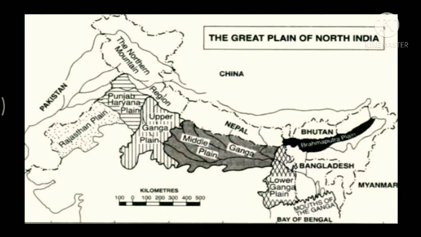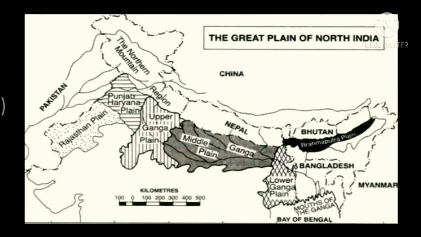Another important part: the northern plain is broadly divided into three sections. The western part of the northern plain is referred to as the Punjab plains. Previously it used to be known as the Indus plain. This Punjab plain is formed by the river Indus and its tributaries.